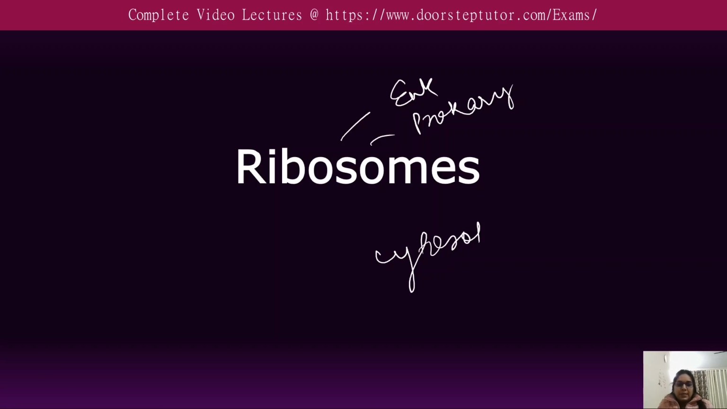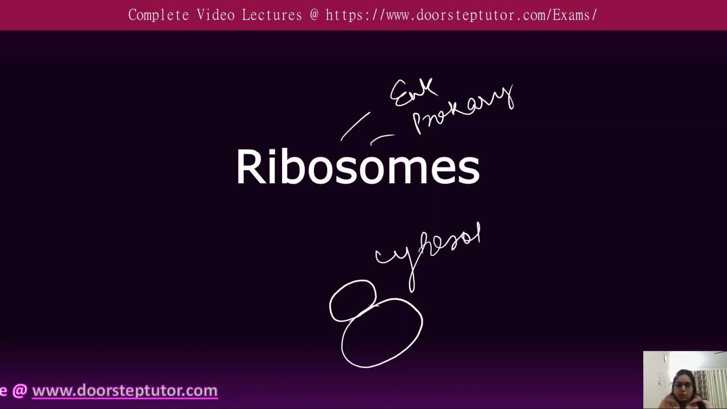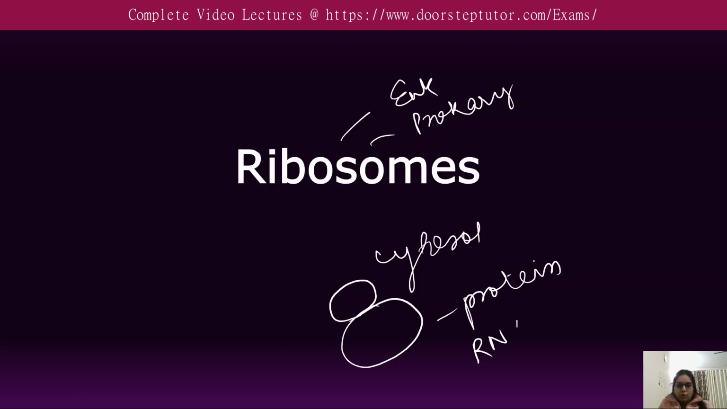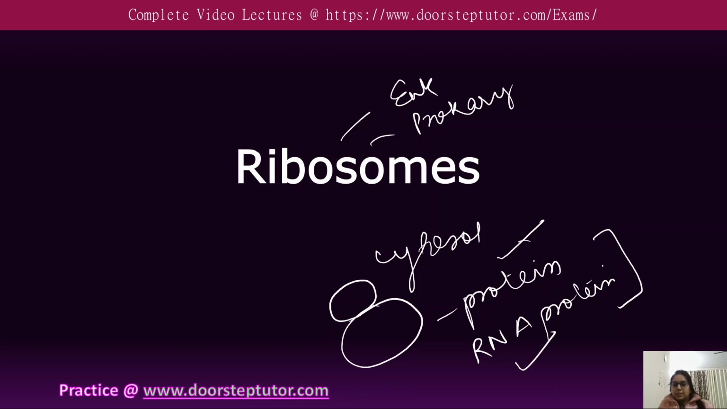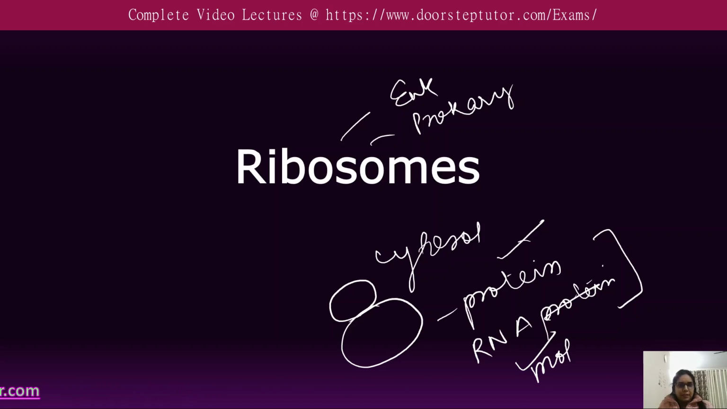Ribosomes are basically composed of two subunits. One is the larger subunit and the other one is the smaller subunit, and each of them is made up of protein and RNA molecules. This is a very important question from competitive exams, because the ribosome is made up of protein as well as RNA molecules. Let's see what the different characteristics or features of this ribosome are.